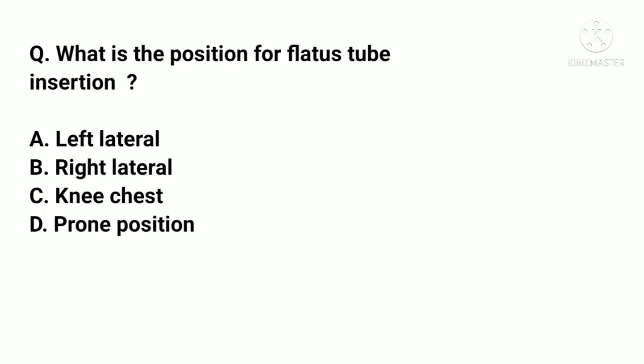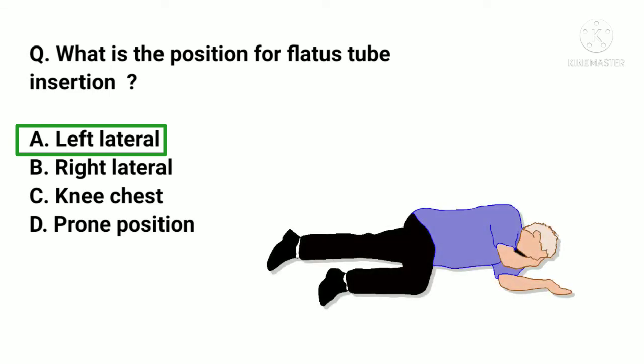What is the position for flatus tube insertion? A. Left lateral. B. Right lateral. C. Knee chest. D. Prone position. And the correct answer is A. Left lateral position. Providing a left lateral position facilitates to release gas easily.